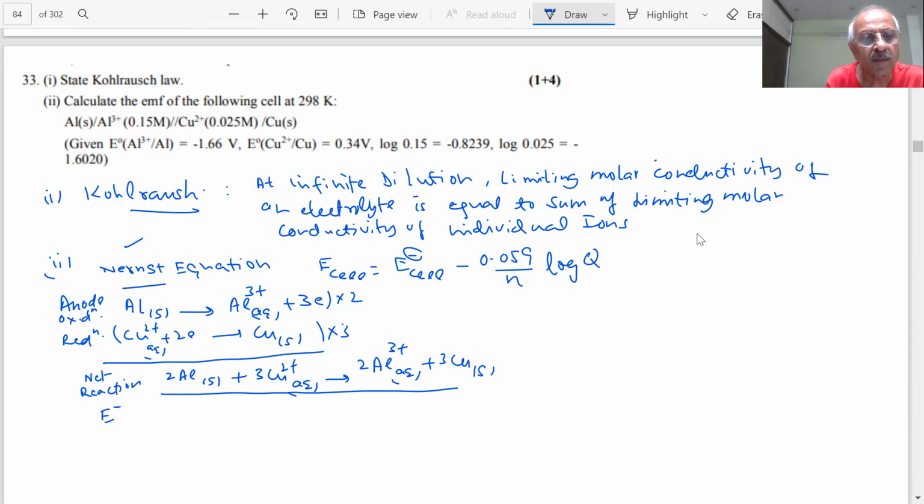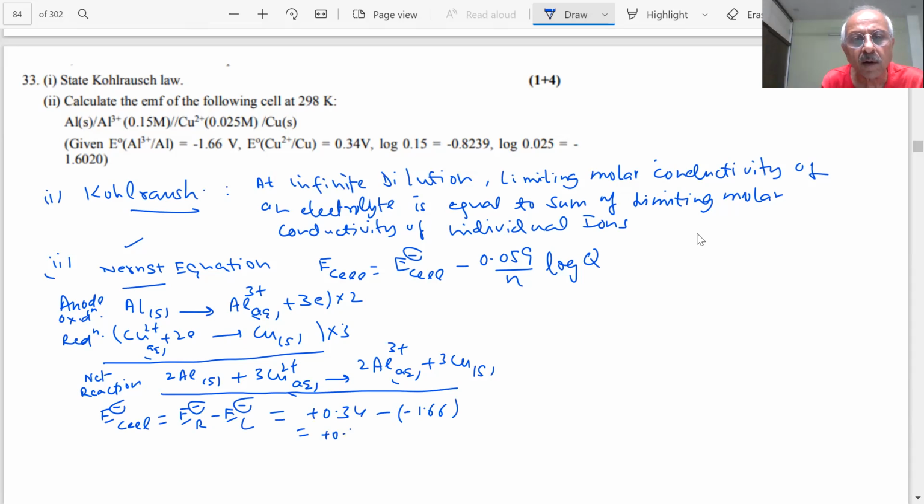What will be E naught cell? E naught cell will be E naught right minus E naught left. What is the right one here? Copper minus aluminum is how much? So what is the answer coming? Minus minus plus.